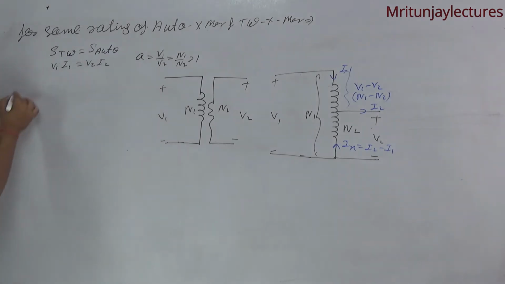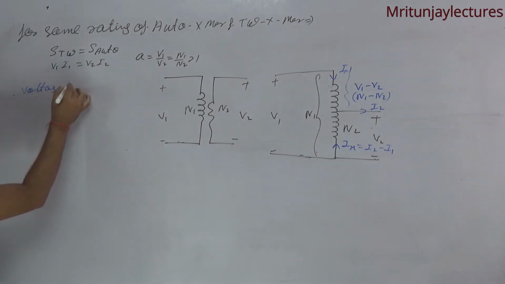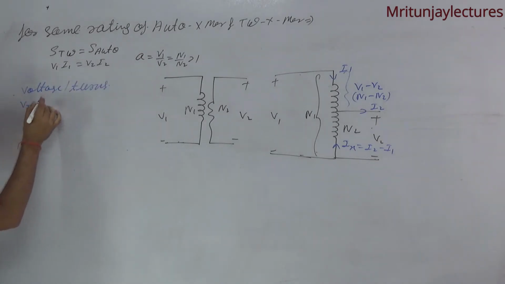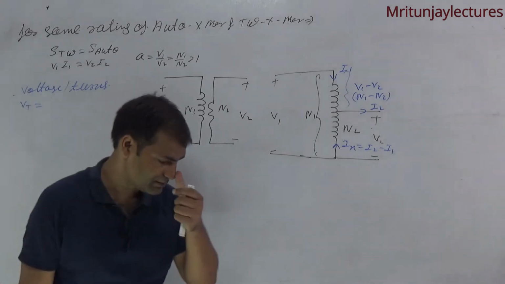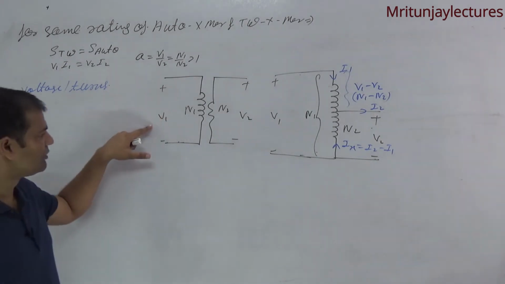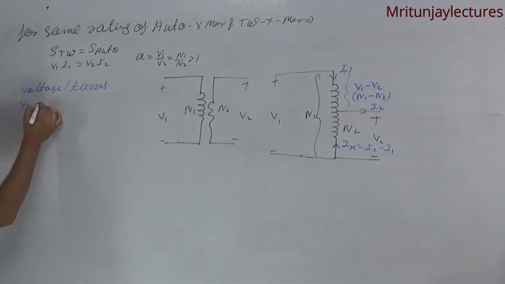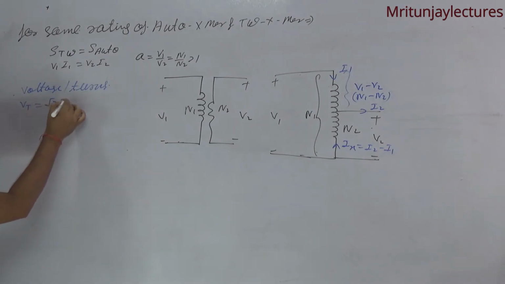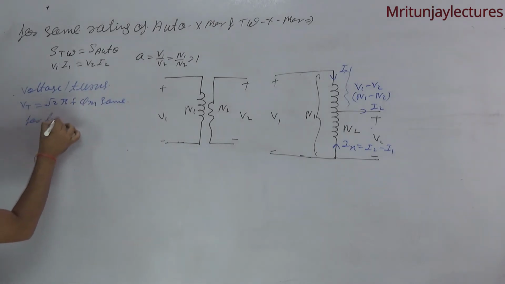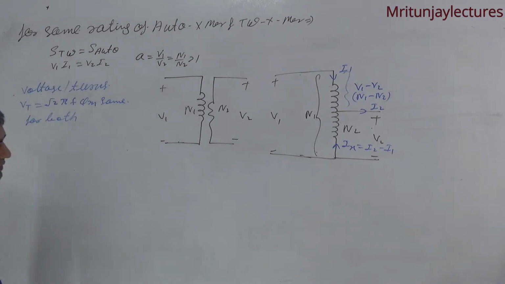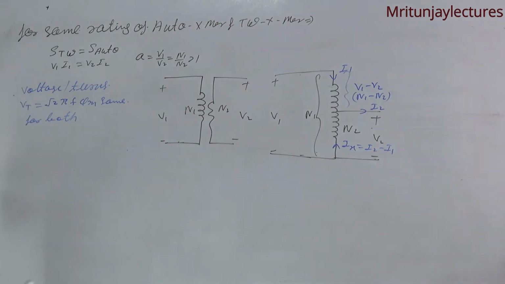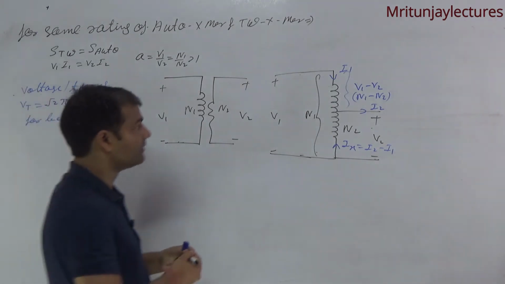Okay, now the voltage per turn, Vt, in both the auto transformer and two winding transformer are same. Why? Because the number of turns and voltage rating are same, that's why Vt is equal to root 2 pi f phi m, same for both the auto transformer and two winding transformer. Now we are focused on saving of the material.